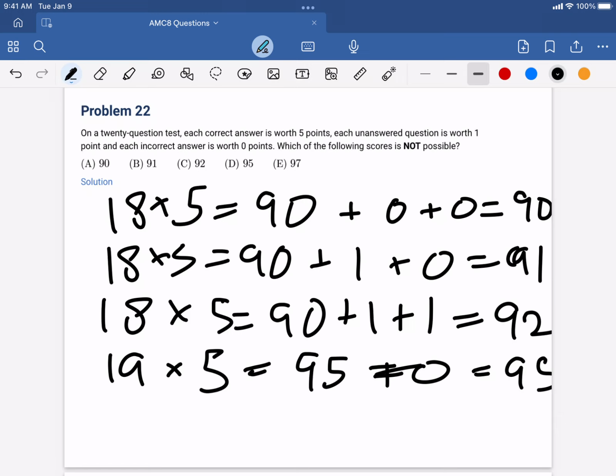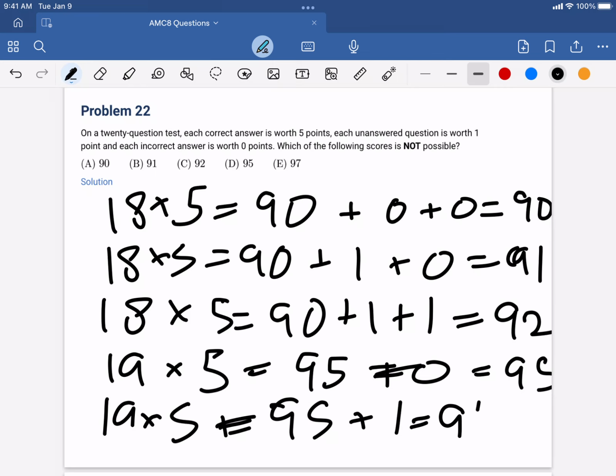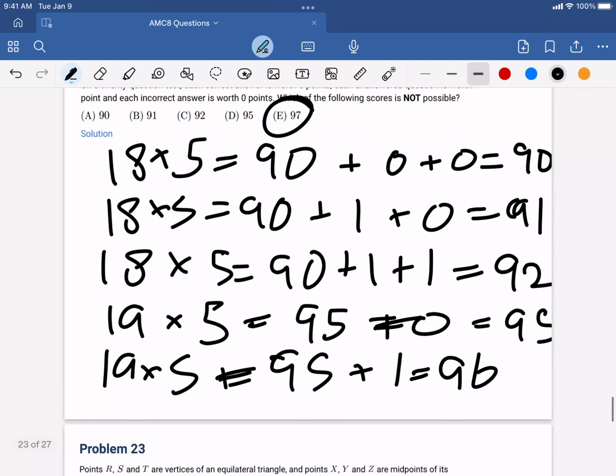But we can't get a 97 because the next greatest we can get is a 96, which would be 19 times 5, which equals 95, plus 1 unanswered, which equals 96. And the next one after that would be a full 100. We can't get a 97, 98, or a 99. So the one not possible is E.